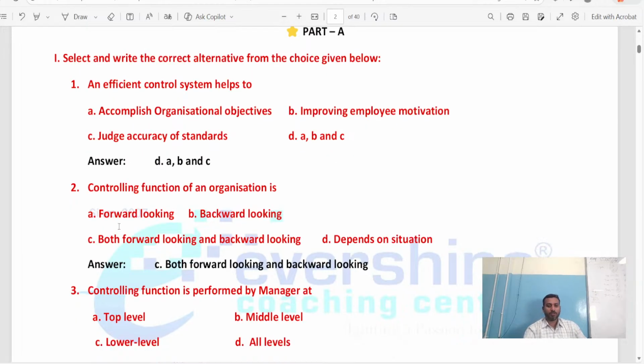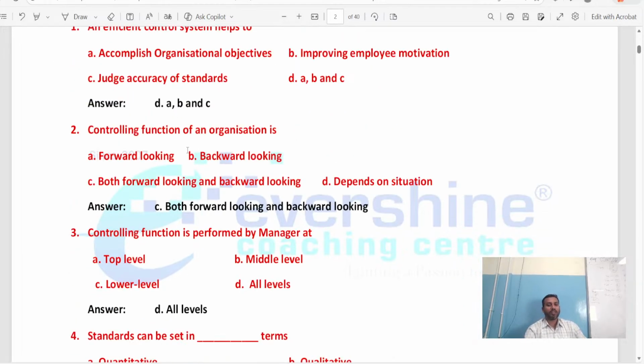Next, coming back to question number 2, the controlling function of an organization. In every organization, we have controlling. Am I right? Without controlling, there is no organization. If there is controlling, then only the firm will be an effective organization. So is the controlling function only forward looking, only backward looking, both forward and backward looking, or does it depend on the situation? What is the right answer? The right answer is option C, both forward looking and backward looking.